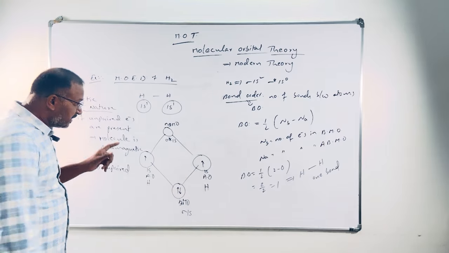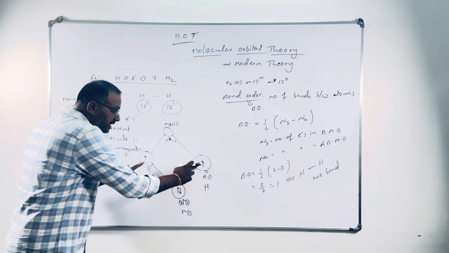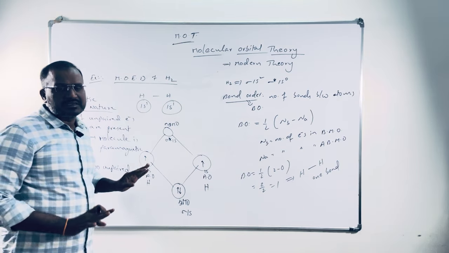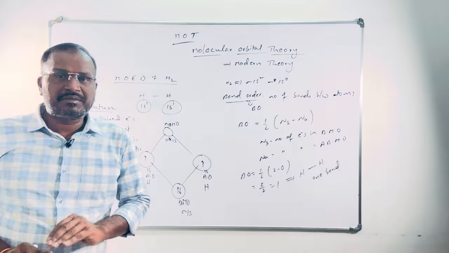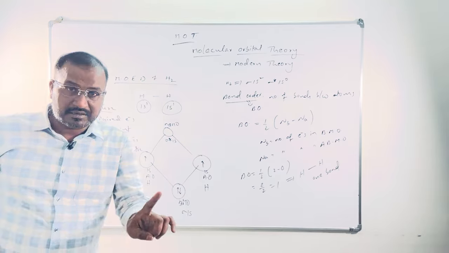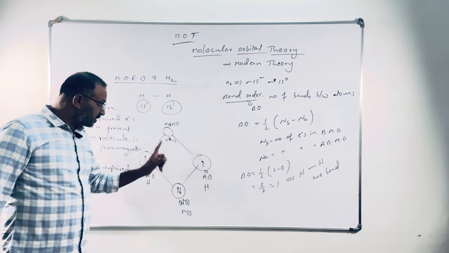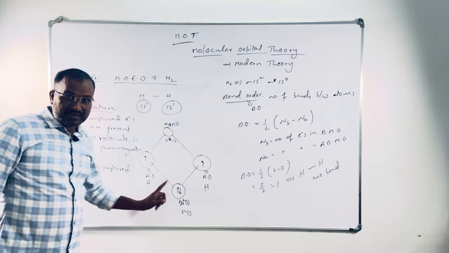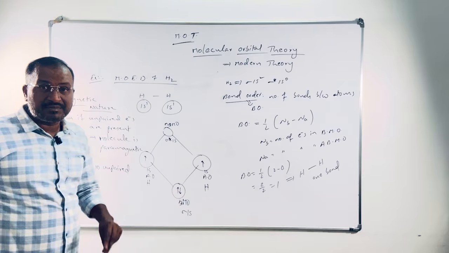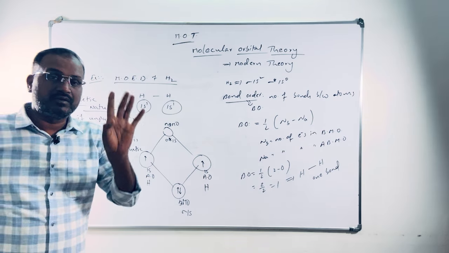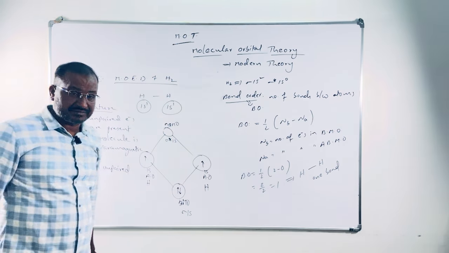Once again I am saying, these two electrons disappear after forming the molecule. There are no atomic orbitals. Once the molecule is formed, atomic orbitals will disappear. Remember, no electrons here. The two electrons only go here because these molecular orbitals form from the atomic orbitals only. Once the molecular orbitals form, atomic orbitals and the electrons in them disappear. Only molecular orbitals will be present.